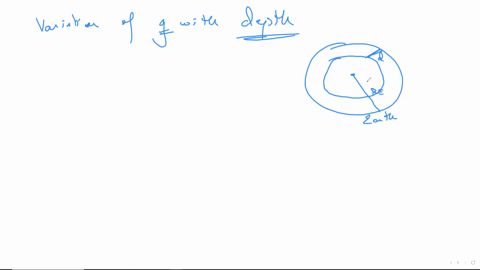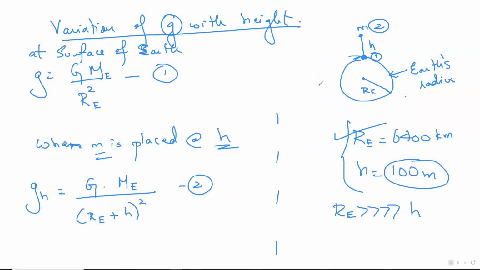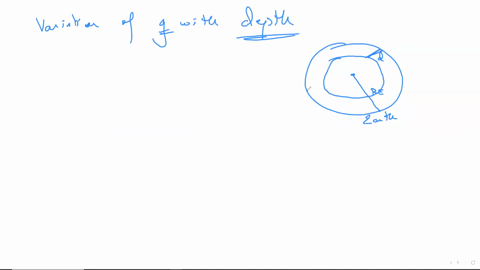Now, how do we start off this? What's the main difference? When it comes to height, height was outside, so we added RE plus H. Here depth is inside, therefore we subtract. That's the only difference. Depth meaning we subtract, height meaning we add. That's all. Now, how do we start off?